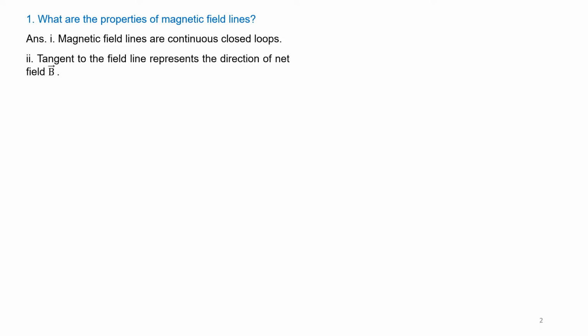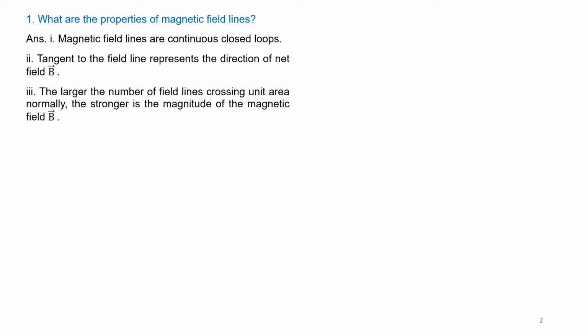The first question is, what are the properties of magnetic field lines? Magnetic field lines are continuous closed loops. The tangent to the field at any point represents the direction of the net field. This we have studied in the previous chapter, chapter number 4, and it is revised because magnetism is common and combined for both chapter number 4 and chapter number 5. The third property is, the larger the number of field lines crossing a unit area normally, the stronger is the magnitude of the magnetic field B.